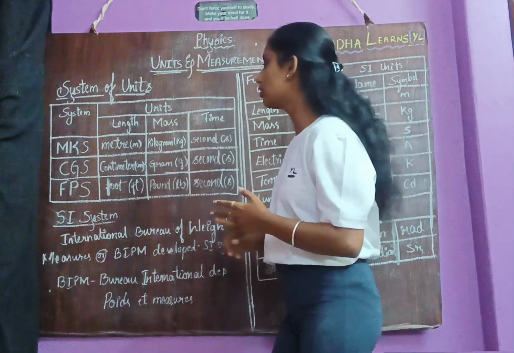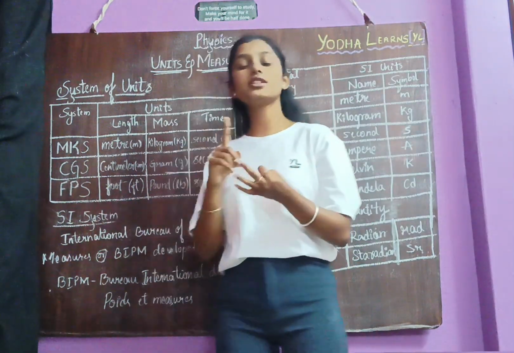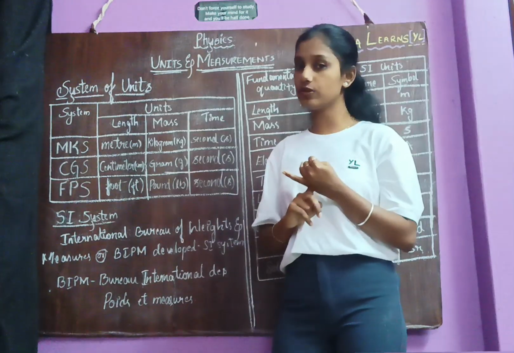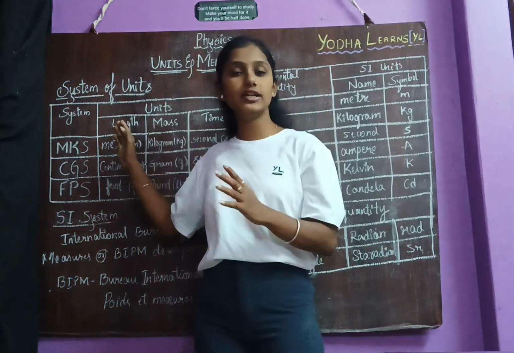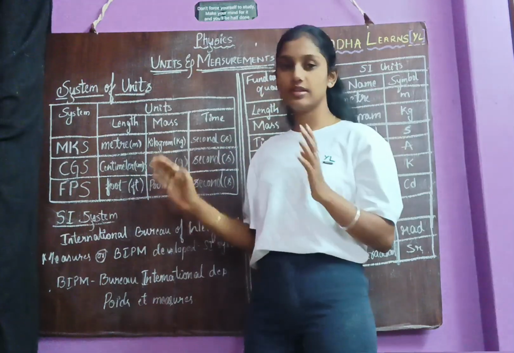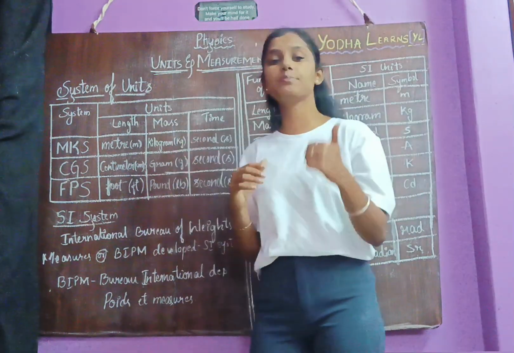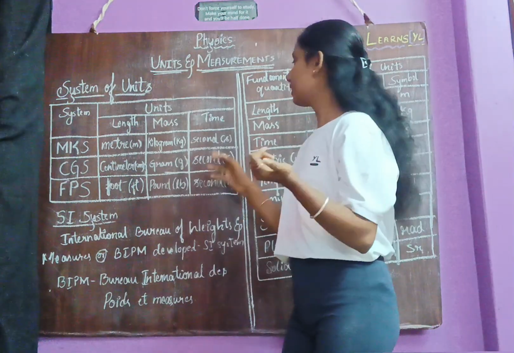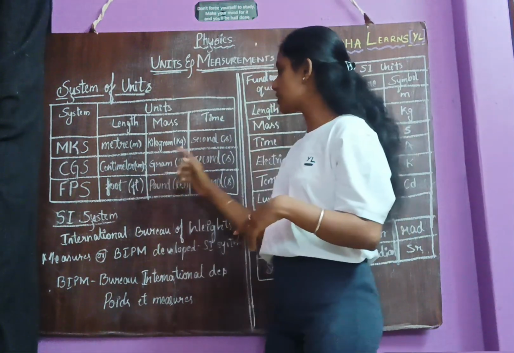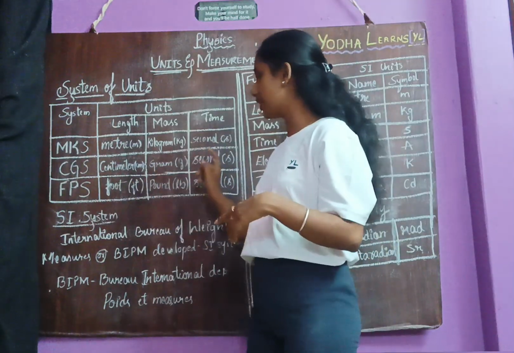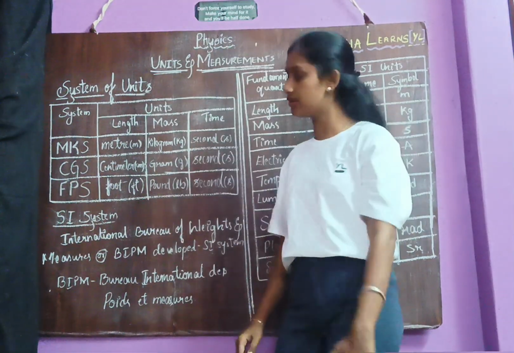Next, let's go for the CGS system. C stands for centimeter, G stands for gram and S stands for second. Here, centimeter is the unit of length, represented by cm. Gram is the unit of mass, represented by g or gm. Second is the unit of time, represented as s. The first letters of these units, CGS, give the second type of system of units, the CGS system.